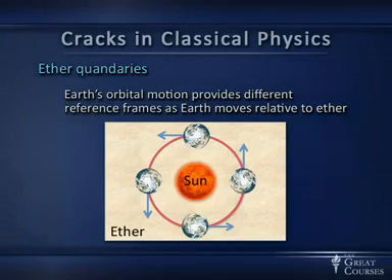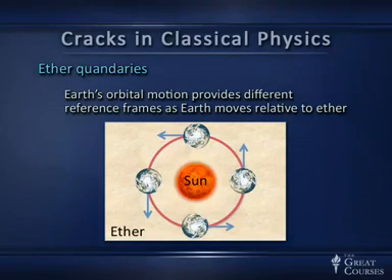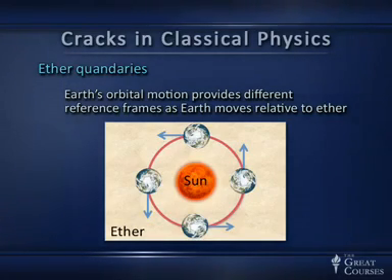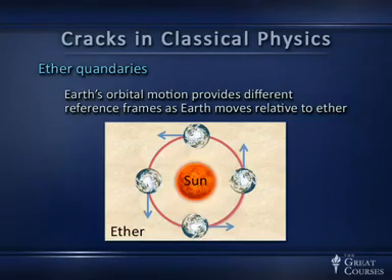Maybe the sun is at rest with respect to the ether, but maybe the whole galaxy is, or maybe something else is. But the Earth's motion relative to the ether has to be changing, and so we should be able to detect differences in the speed of light in different directions. So that takes care of the ether quandaries. We'll spend a few lectures resolving them and then looking at the implications of that.